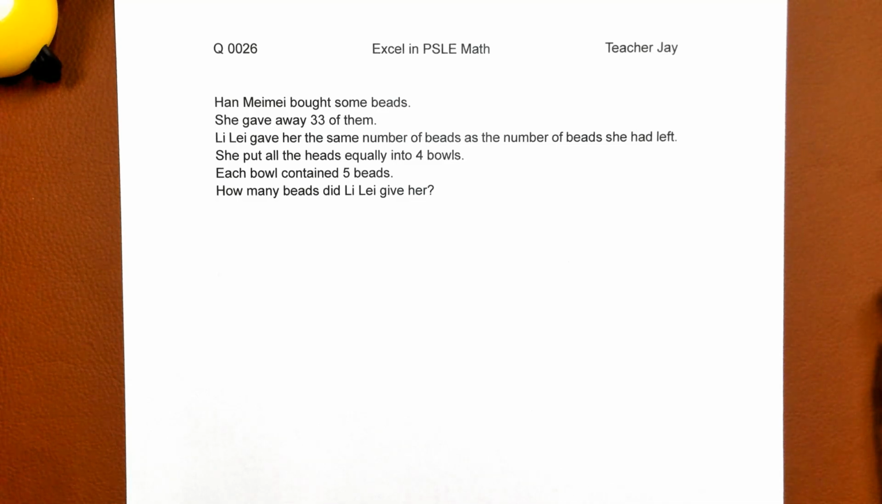Excel in PSLE Math. Question number 26. Han Mei Mei bought some beads. She gave away 33 of them, and Li Lei gave her the same number of beads as the number of beads she had left. She put all the beads equally into 4 bowls. Each bowl contained 5 beads. How many beads did Li Lei give her?